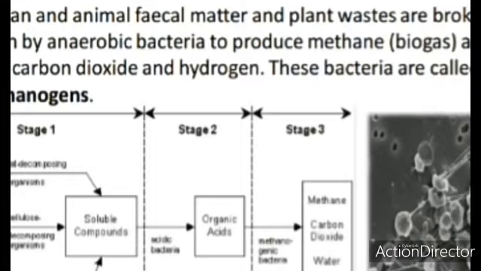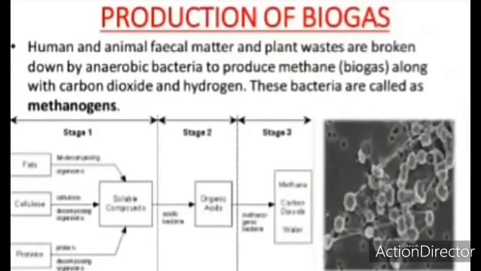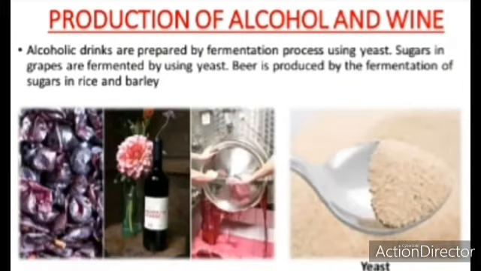Here again we add the methanogenic bacteria, which give in stage 3 methane, carbon dioxide and water. This is how biogas is produced by the help of these bacteria, which are methanogens.